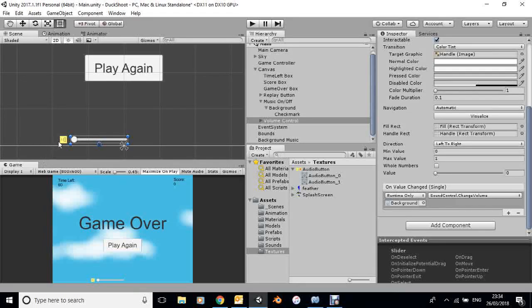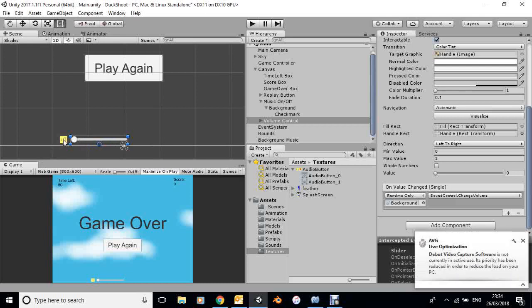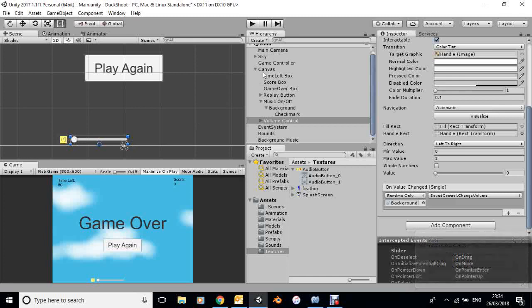So now we've got our toggle switch and our slider working to control the volume. The only thing that's bothering me is that I'm using the left mouse button to shoot the ducks, but it also goes bang whenever I operate these controls. So I'm going to do something about that. And one of the first things I'm going to do is to create a panel on the user interface.